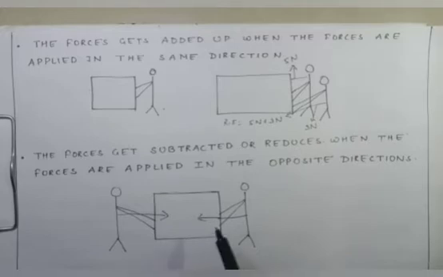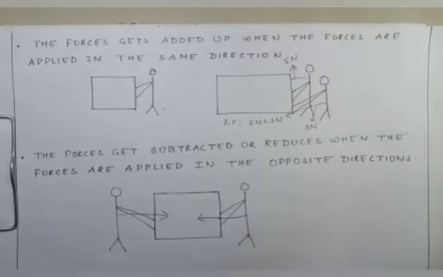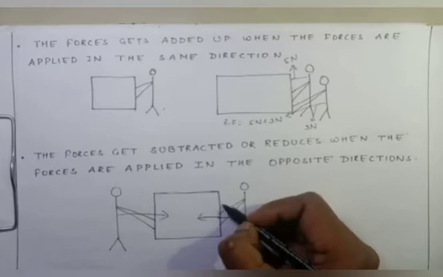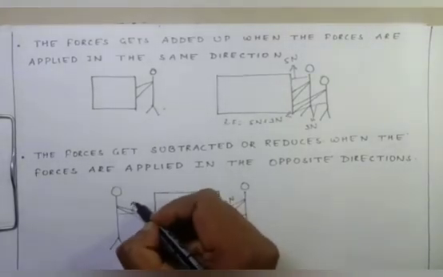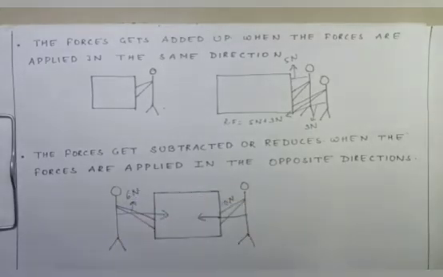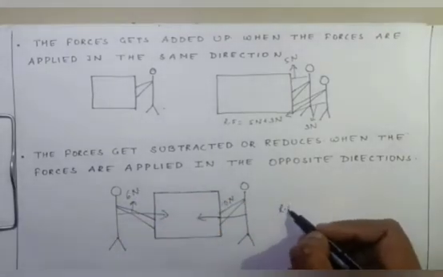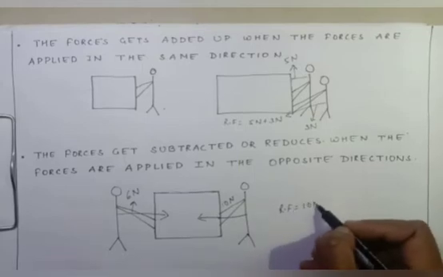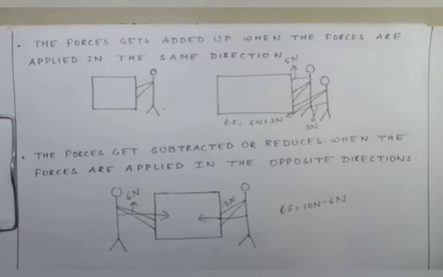Now over here we have to see who is applying more force. Suppose I am applying a force of 10 Newton from here and my brother is applying a force of 6 Newton. So whose force is more? Mine. So the resultant force will be 10 Newton minus 6 Newton. I hope it is clear to everyone.